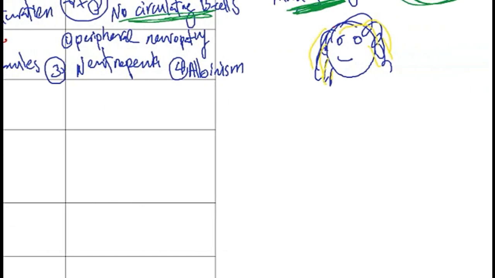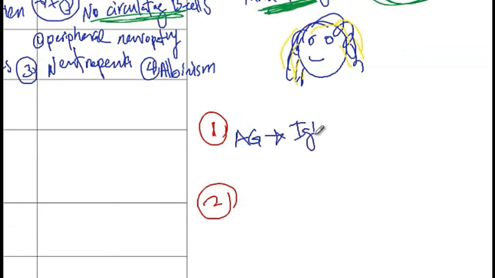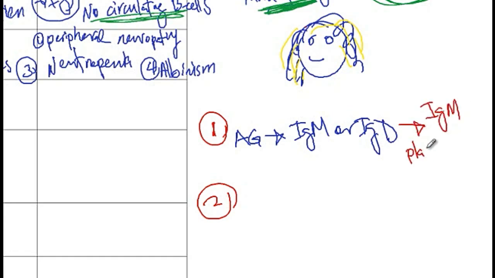So here I would like to go over the mechanisms that B cells become activated. So there are two mechanisms through which B cells can become activated. The first mechanism is when the antigen is presented to the IgM or IgD receptors on the B cells. So when this happens, these B cells will become IgM producing plasma cells.